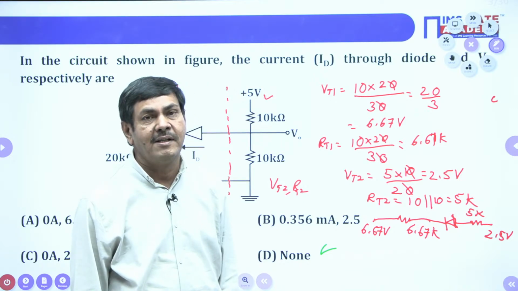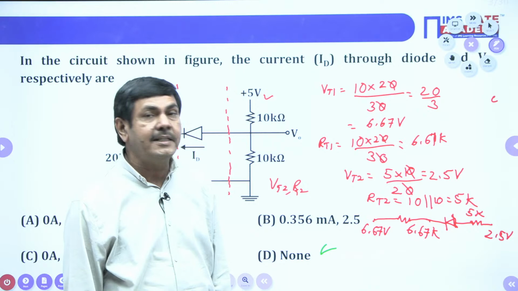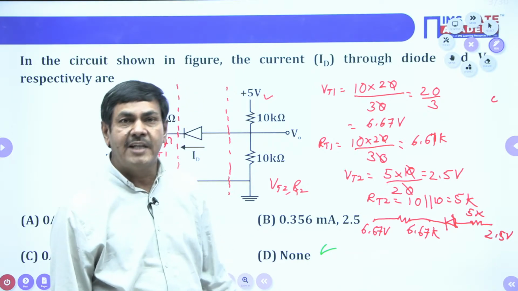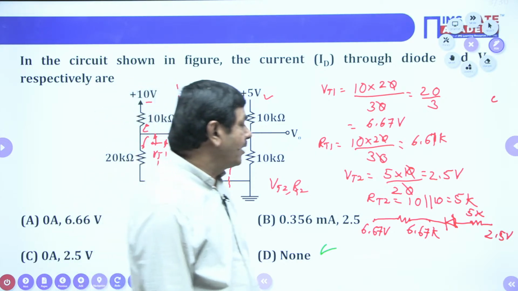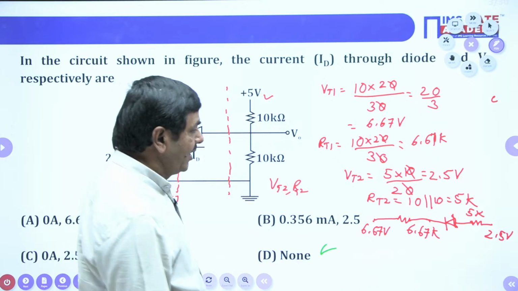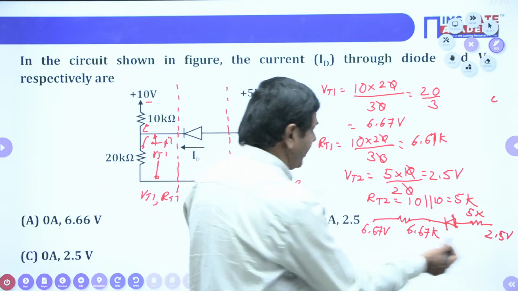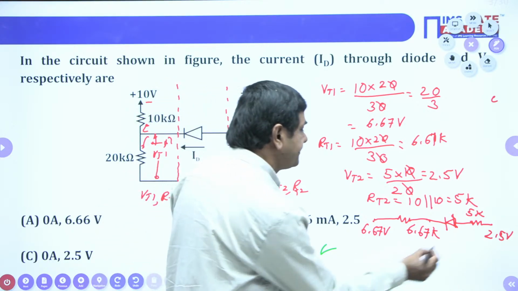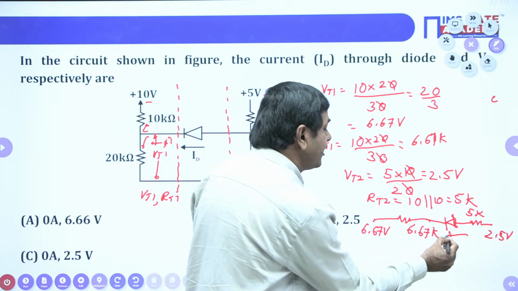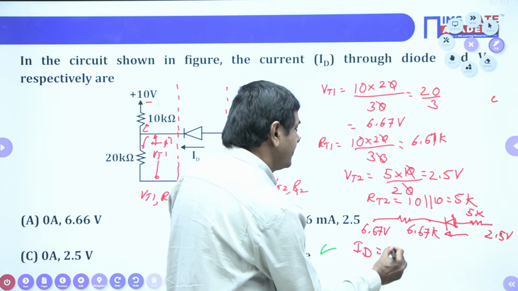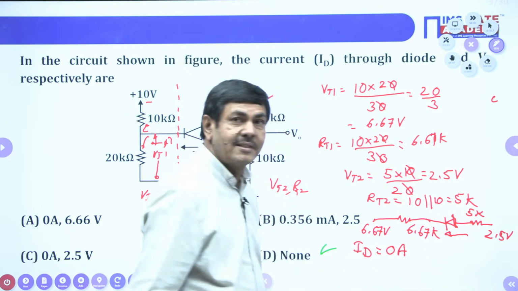Whenever the diode is in off state, it doesn't conduct and acts as an open circuit. So the diode current is 0 amperes.